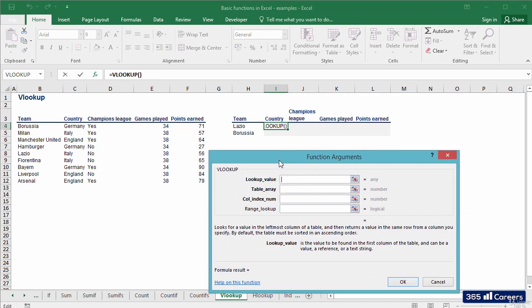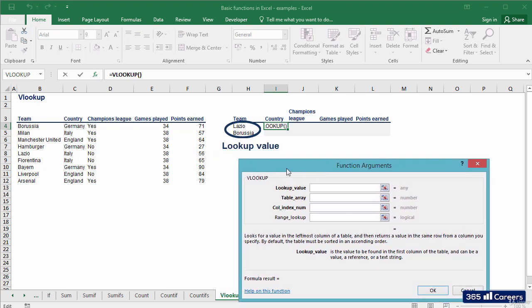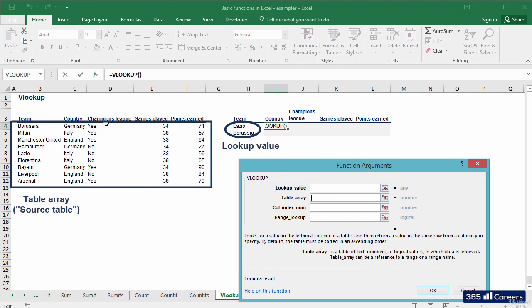Let's see the four arguments of the function. Lookup value, the value to be found. Or, in other words, the value which serves as key and makes the connection with the data source. In our case, these are the two team names in cells H4 and H5. Table array, the table within which we look for the value that needs to be found. The table on the left, or let's call it the source table. That is the table from which we will extract data.